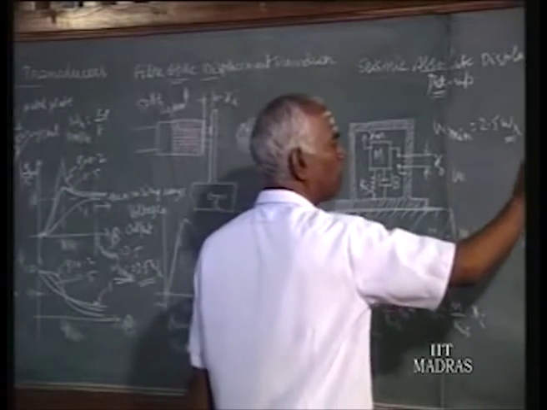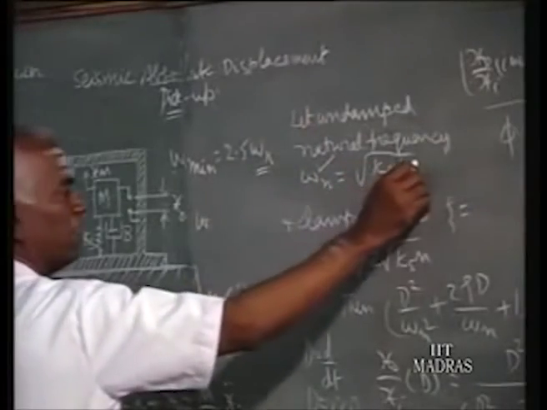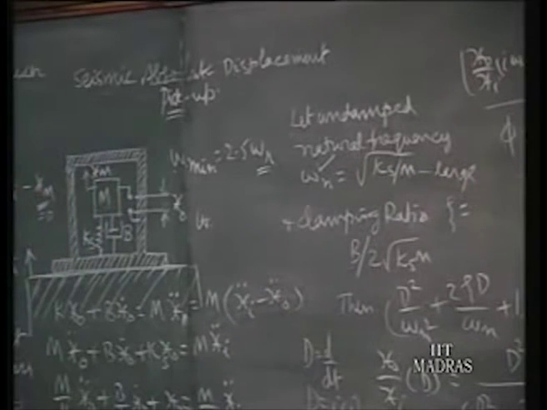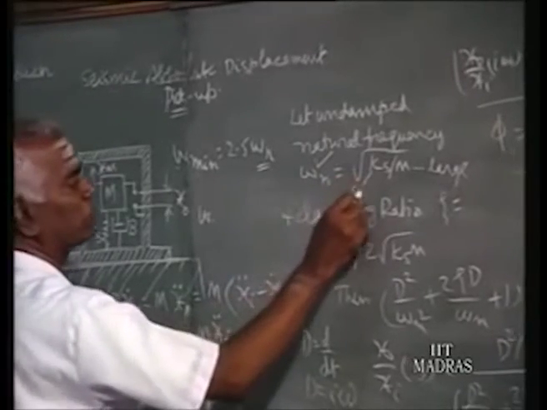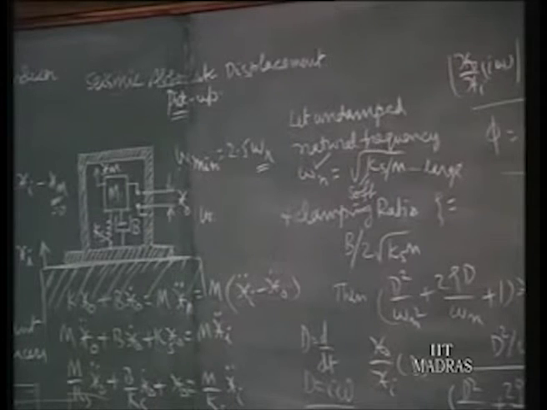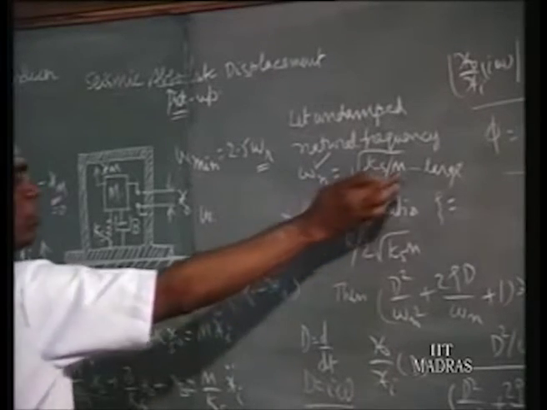If we want this smaller value so that we can get a smaller omega minimum, then either m is large, that is you make the mass of the body inside the instrument large, or you make a soft spring. Both methods will lead to a smaller omega n. So to make omega n smaller, either go for a soft spring or a large mass.